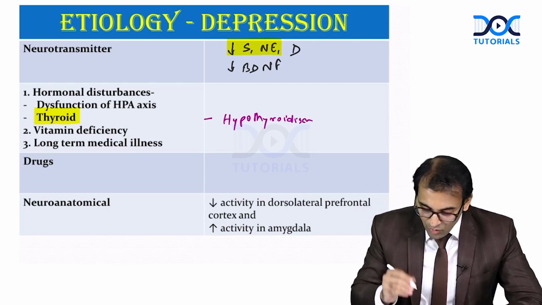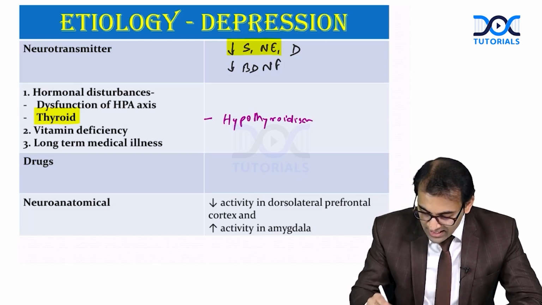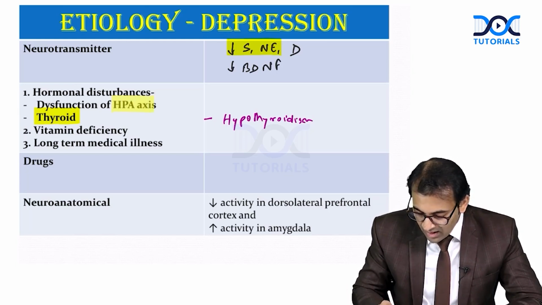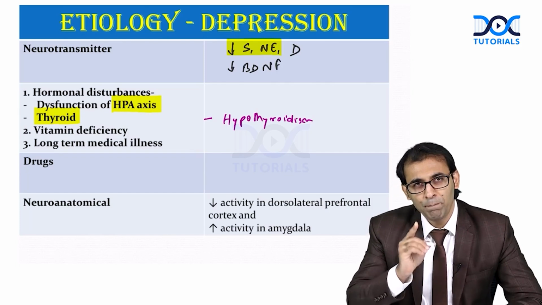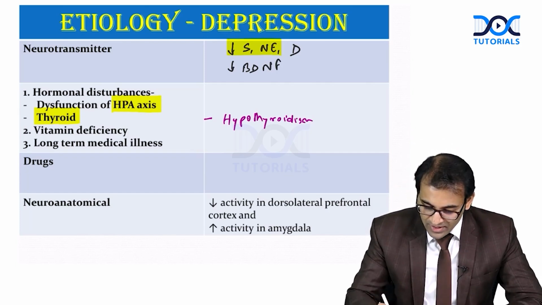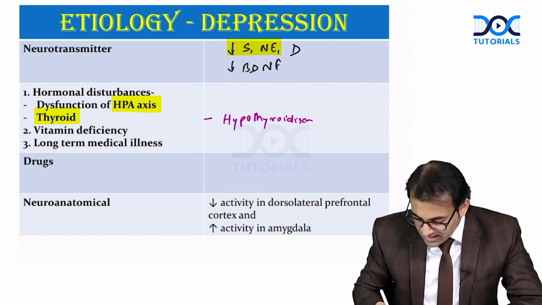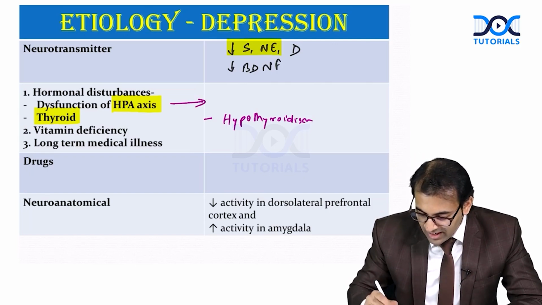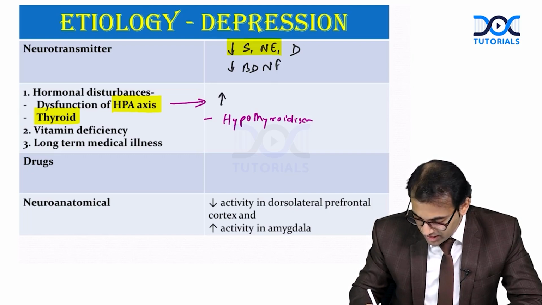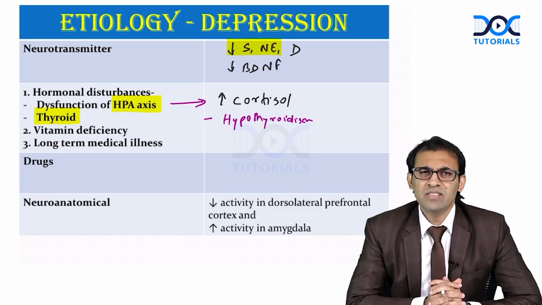Okay, and whenever there will be dysfunction of HPA axis, what is this HPA axis? Hypothalamus, pituitary and adrenal gland axis. Remember here, whenever there will be dysfunction of HPA axis, there can be increased level of steroid secretion.